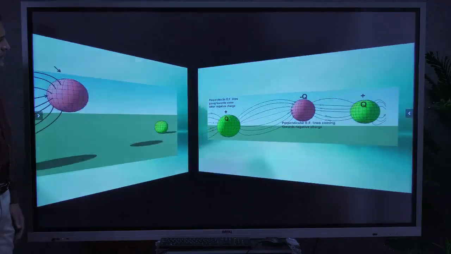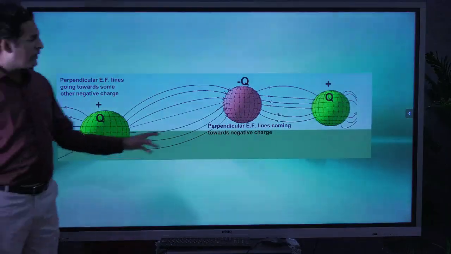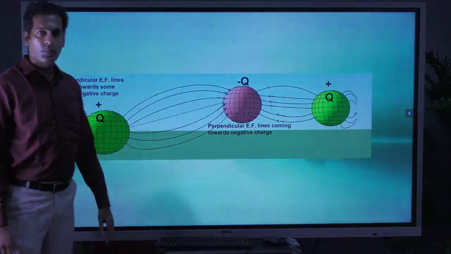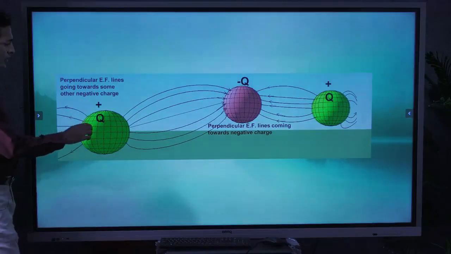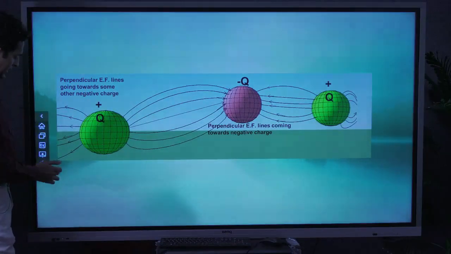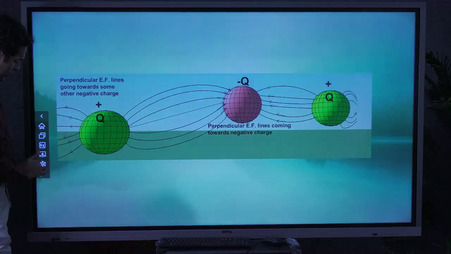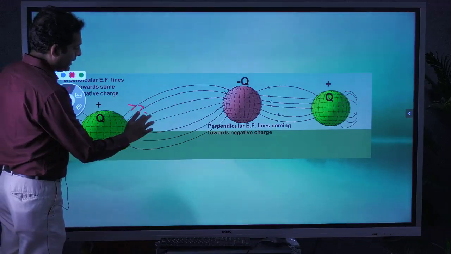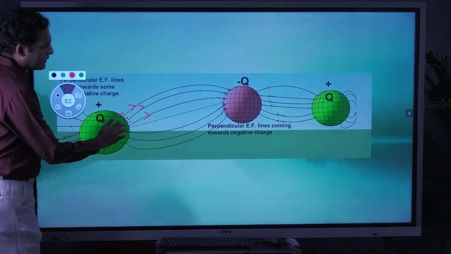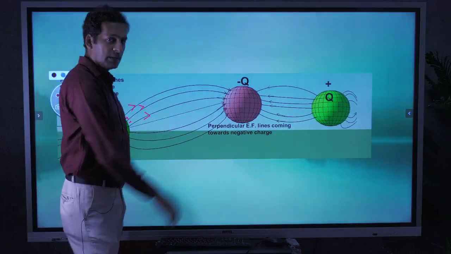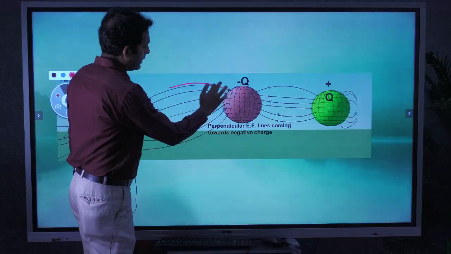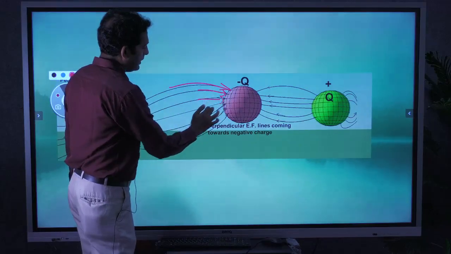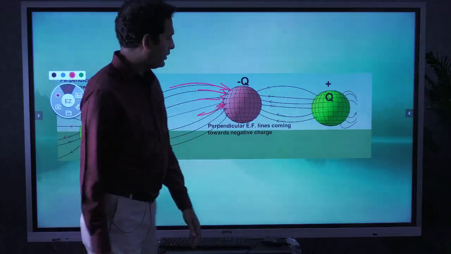In the next diagram we can see one positive, one negative, and one more positive charge. For this positive charge, electric field intensities are going out in all directions. These are electric field lines perpendicular to each other going outwards. If there is a negative charge, there will be bonding between the negative and positive charge.